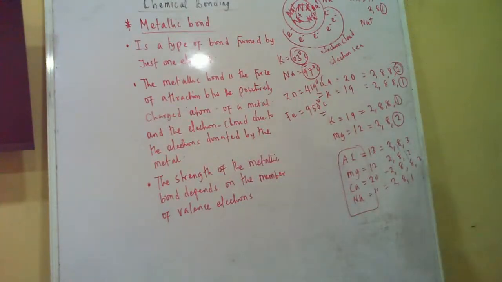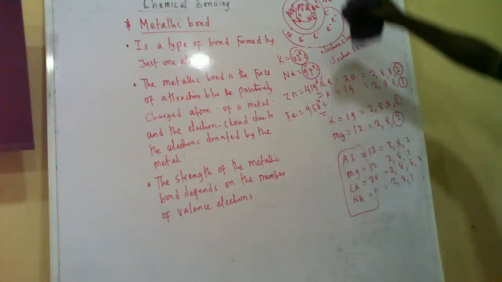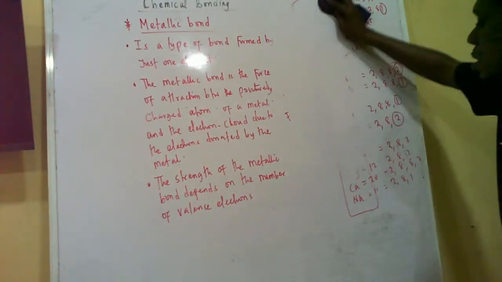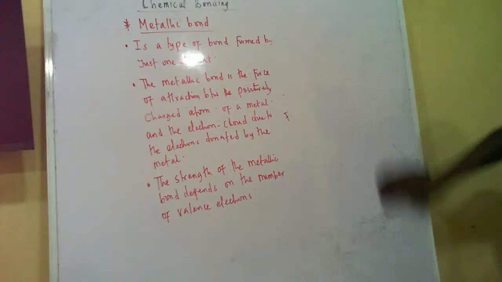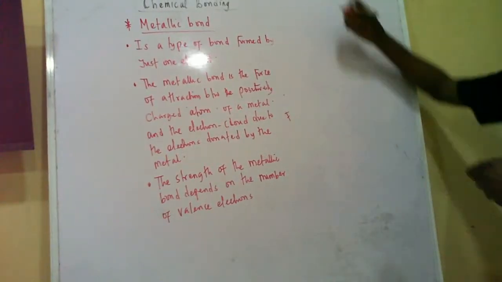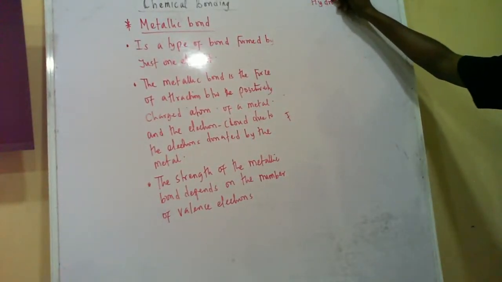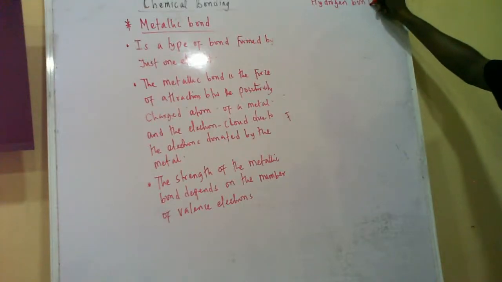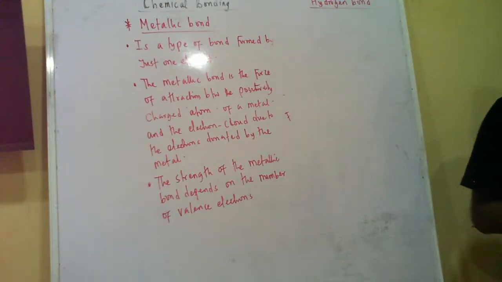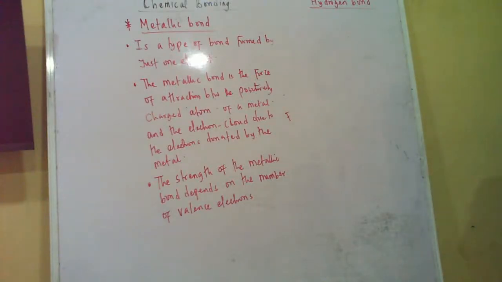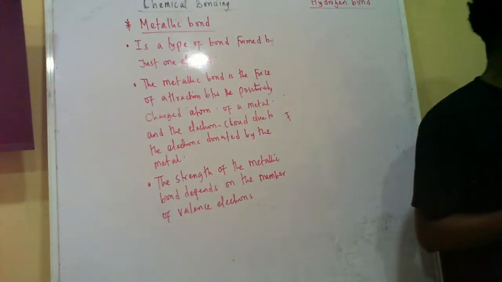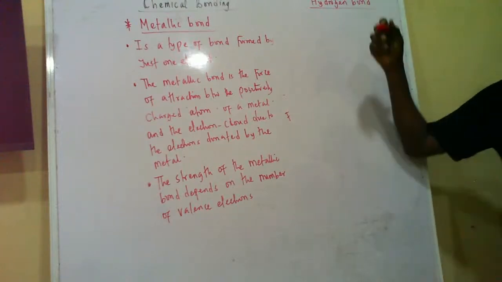So now I've written this. I want to clean the board. Okay, so I can continue. So the next bond that we're looking at is what we call the hydrogen bond. So hydrogen bond is the next one. What is the major significance of hydrogen bond? I'll start from there. Major significance of hydrogen bond is number one.